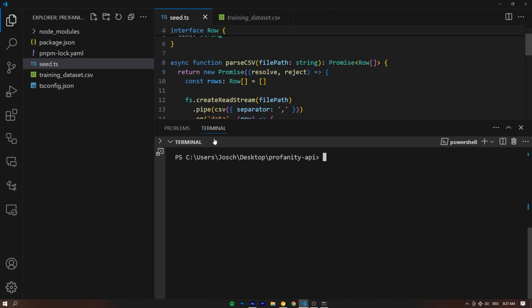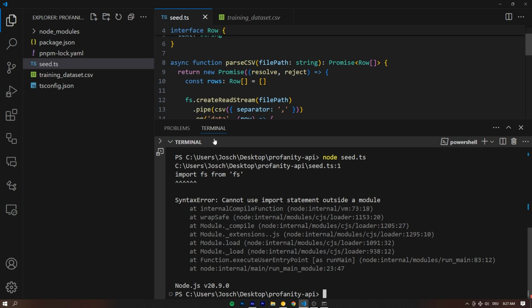Well, the question now is, how do we execute this TypeScript file? Can we say node seed.ts? Let's try that. No, not really, right? That doesn't work. Cannot use import statement outside a module. This is a TypeScript file.